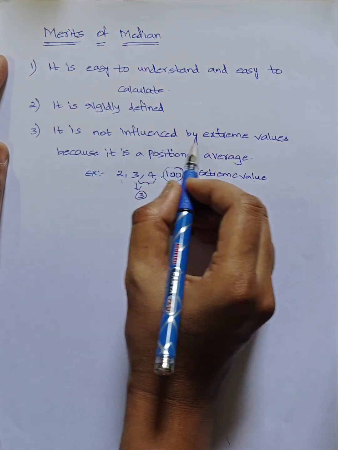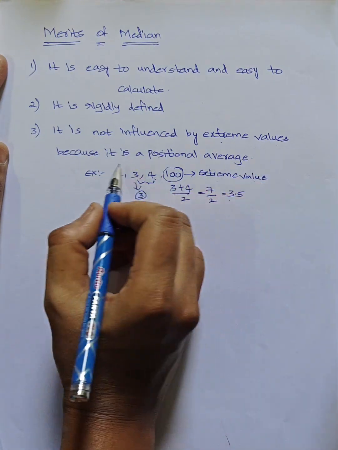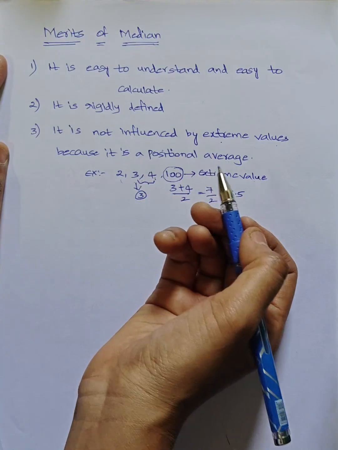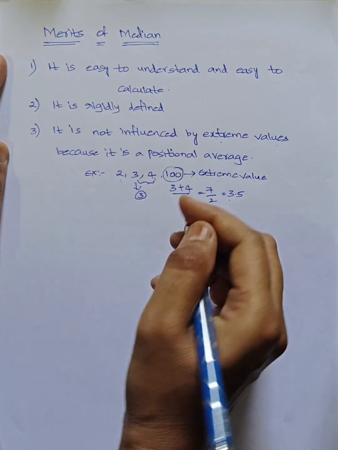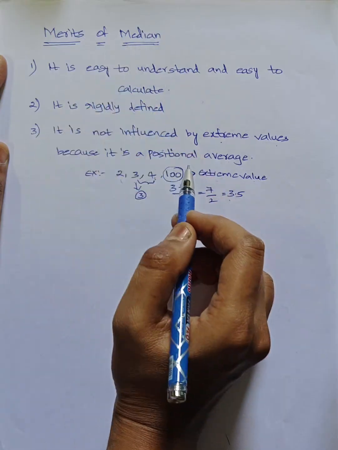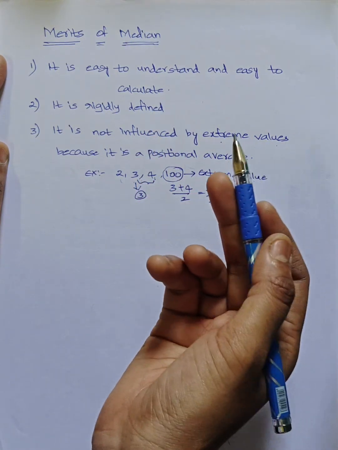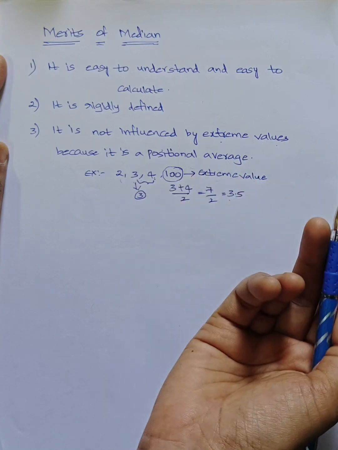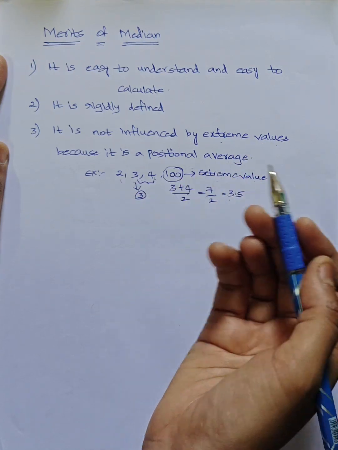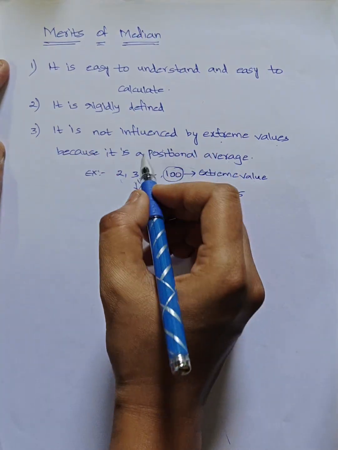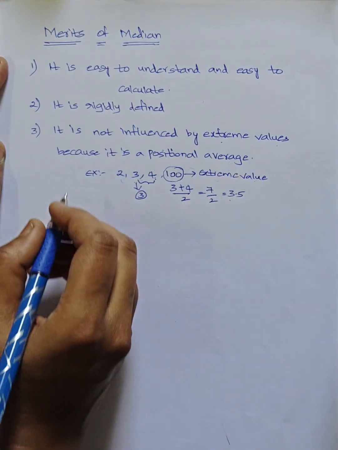That means median is not influenced by extreme values because it is a positional average. We are taking position, even or odd, so we call median a positional average. Positional averages are median, mode, and quartiles, deciles, percentiles. Next class we discuss quartiles, deciles, percentiles. In those also we take position, so we call it a positional average.